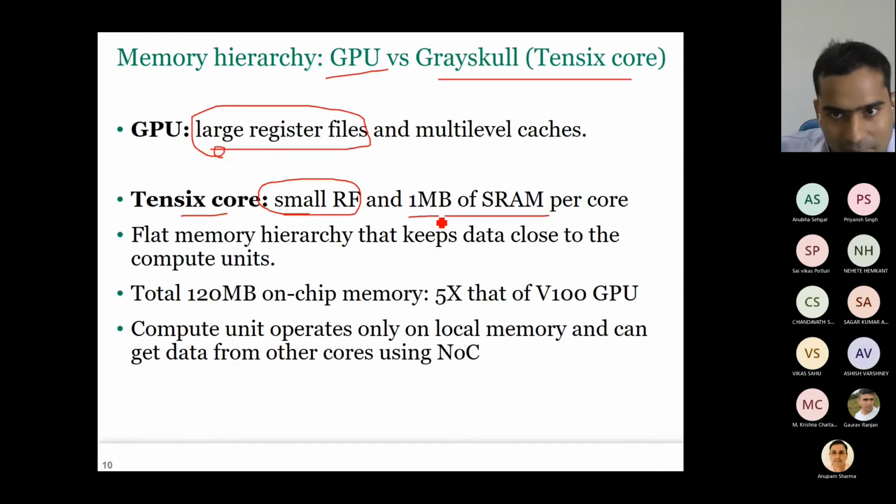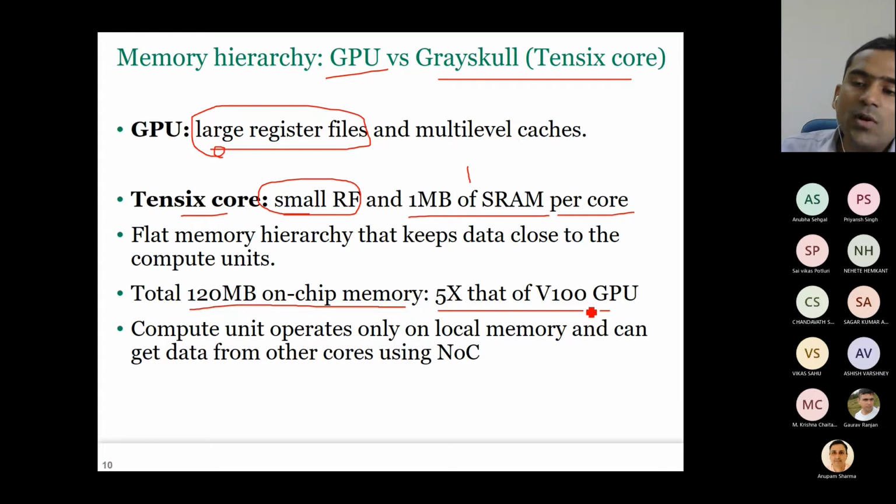Now, because it has 1 megabyte of SRAM per core, and there are a total of 120 cores, the total on-chip memory is 120 megabytes. Okay, total memory is 120 megabytes, which is 5 times that of the Volta 100 GPU.